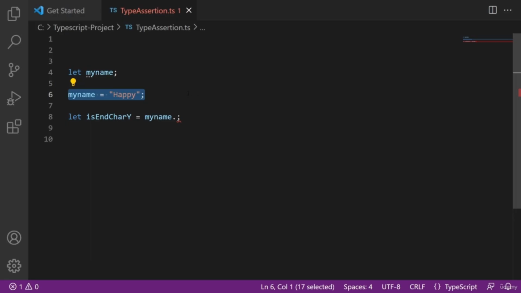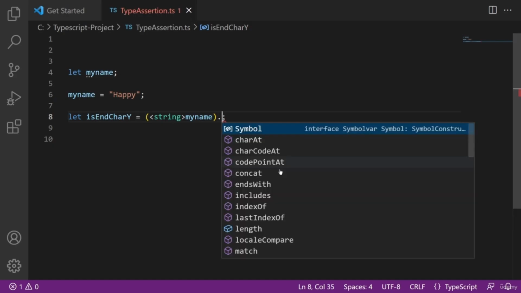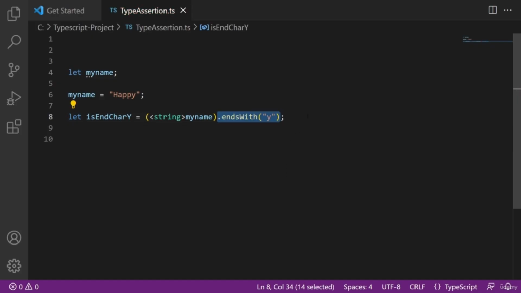So now what will happen? For that we have to tell the compiler that this is a string variable now. How can we do that? We have to set the type of this variable like this inside the angular brackets and then put the whole thing inside the round brackets. And now if I type dot again, then here we can again see the suggestions. So now the compiler knows the type of the variable, and that is what we call type assertion.